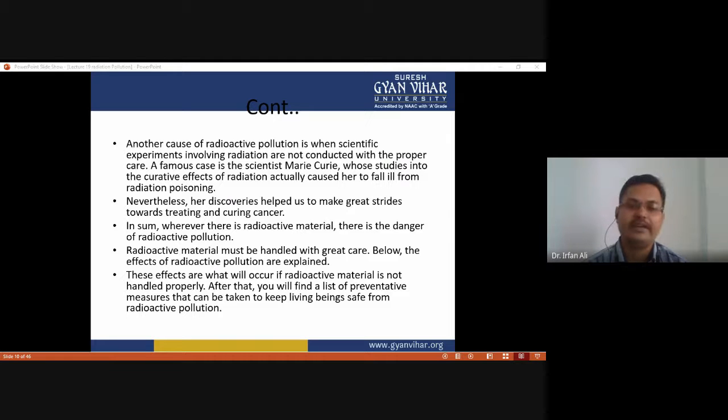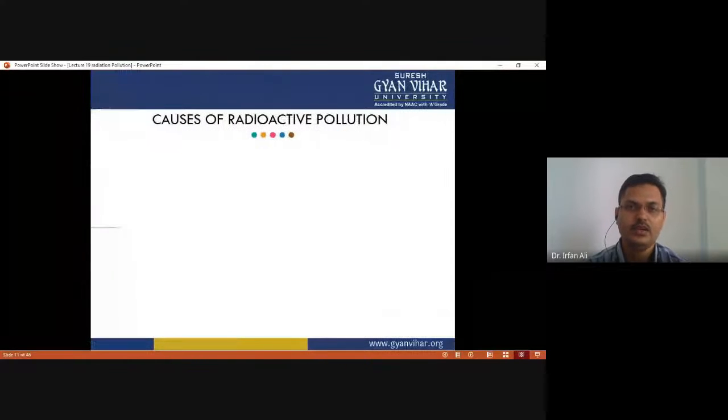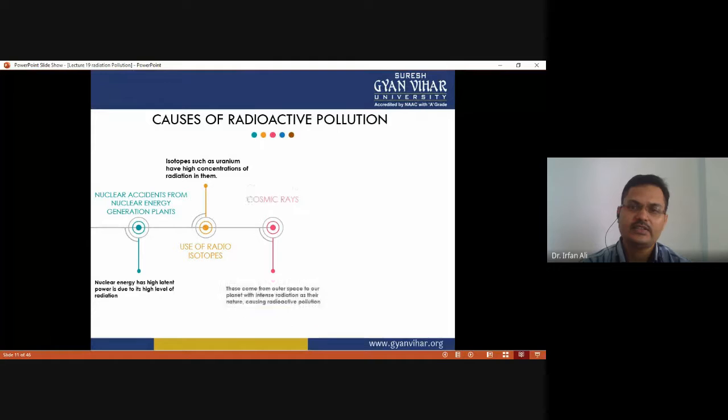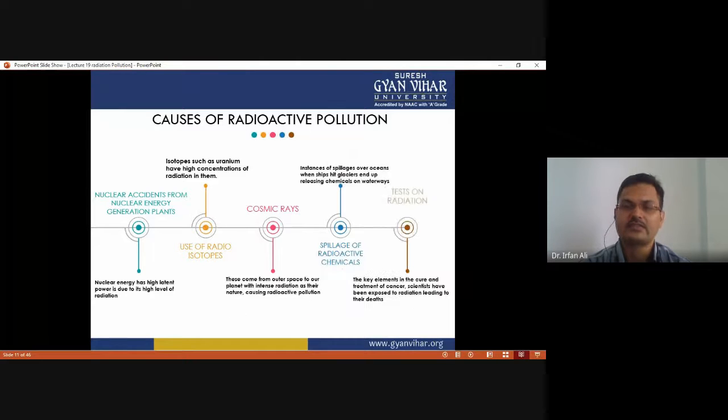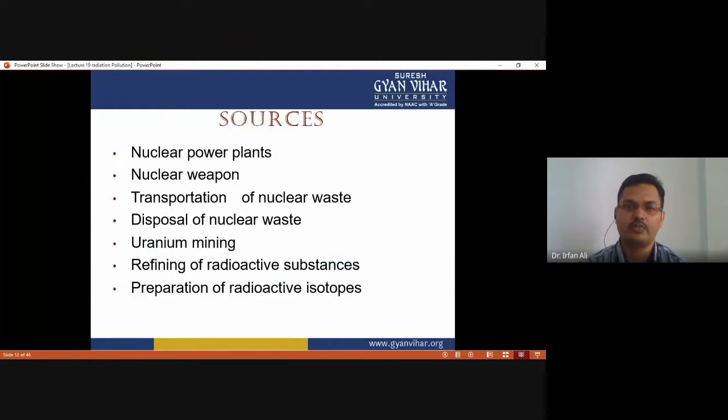After that, you will find a list of preventive measures that can be taken to keep living beings safe from the radioactive pollution, which we have to discuss here. So that's why this chart shows the various causes of radioactive pollution.